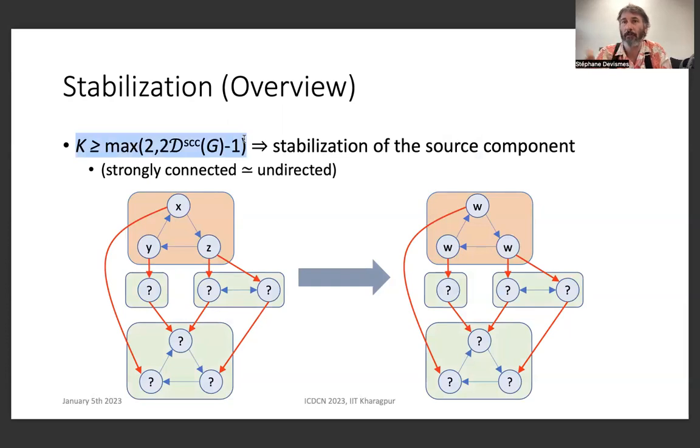So we just had to slightly adapt the proofs of Arora and others to our context to show that at least the nodes inside the source component eventually synchronize, because in this component they act as in a strongly connected network, because they cannot see the states of the other nodes.